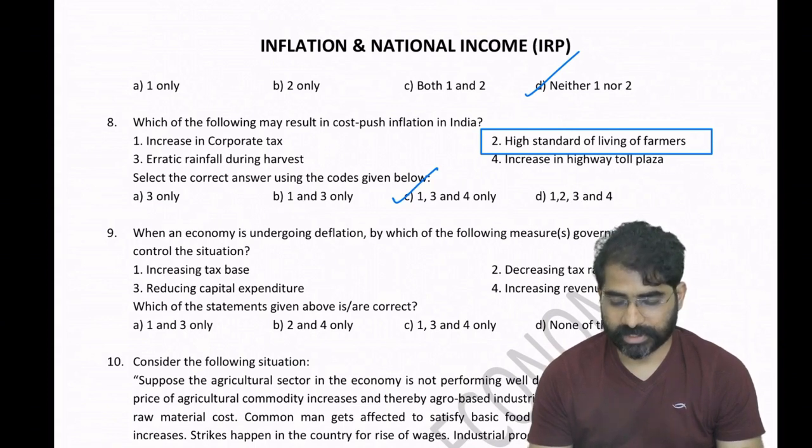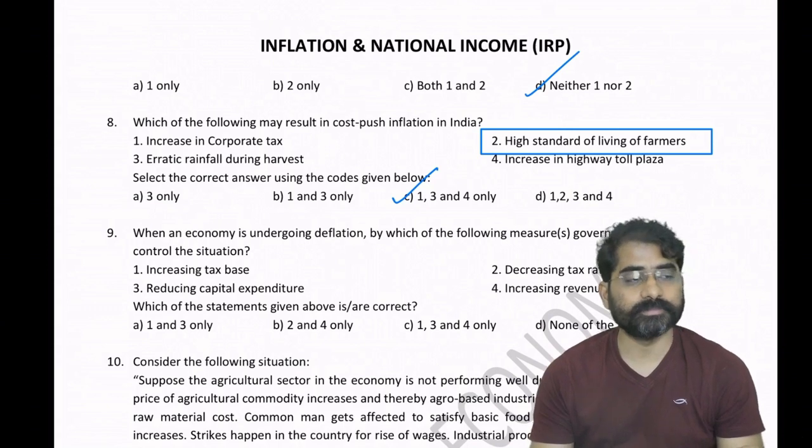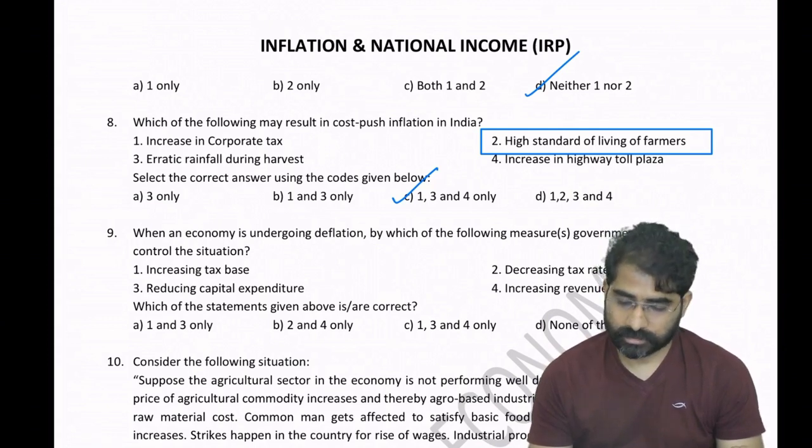Increase in toll is also increasing transportation cost. So here cost push inflation is 1, 3 and 4. High standard of living, purchasing power is high, demand is increased, so that will lead to demand pull inflation. So 2 should not be part of the answer here. Okay, so that's it.